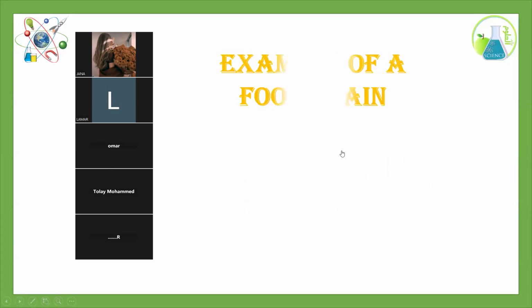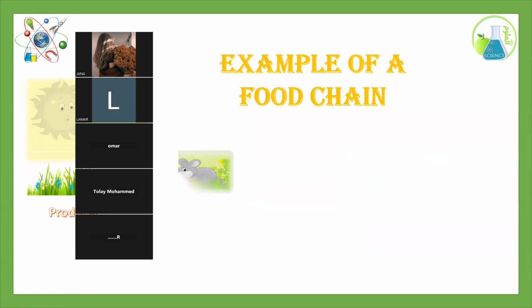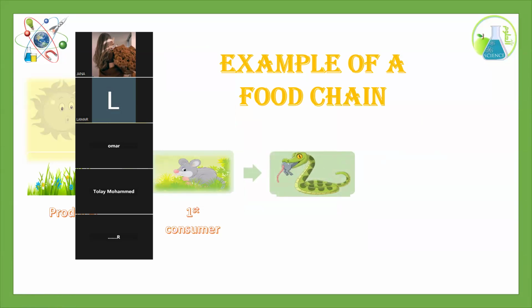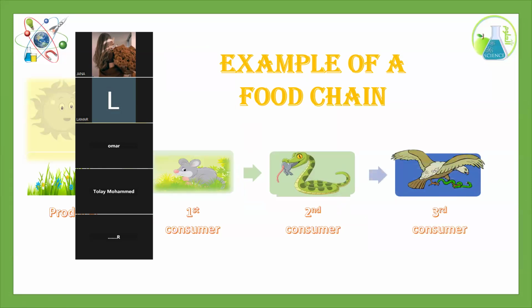Great job. These are the main points that we want to talk about now. Now I'll give you an example of a food chain, and then you will try to make a food chain with me. Here we have the sun. The sun makes the energy for the producer. And then, as we said a while ago, the producer will give the energy to the first consumer. Then the first consumer will give the energy to the secondary. And finally, it will go to the tertiary consumer. But don't forget that the decomposers will eat all of these dead bodies to return the energy and the nutrients to the soil. Okay? That's about the point of food chain.